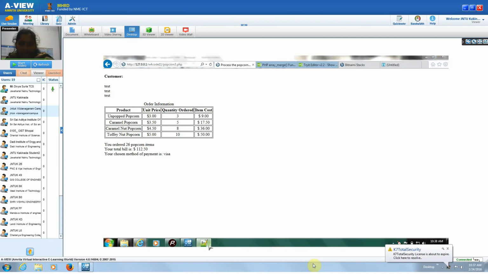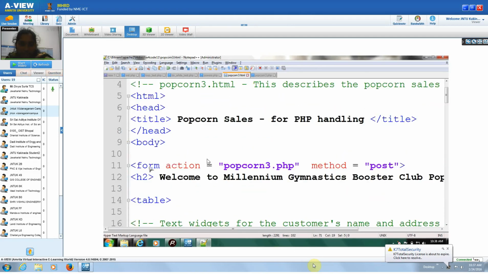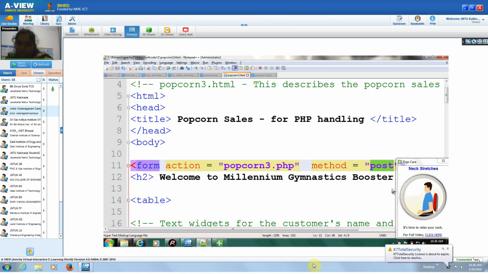See, if you go to this HTML file, here we have the form action popcorn3.php, method post. Whatever the values that are there will be passed to this popcorn3.php file using the post method. There are three types of methods, that is post, get, request.